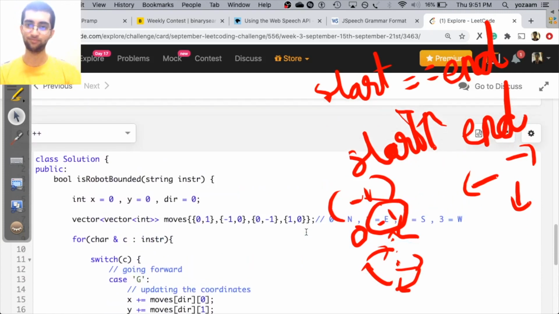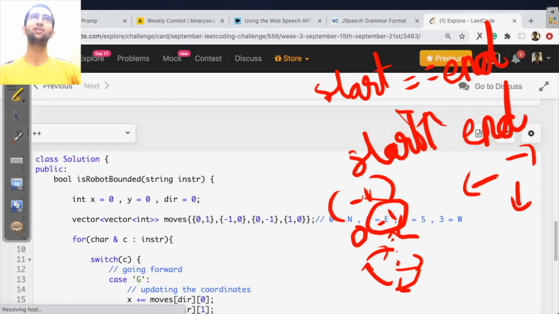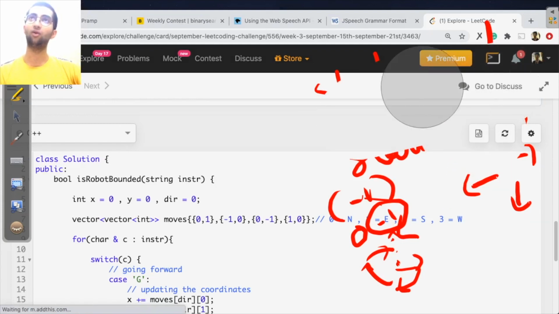Do let me know, is it a nice idea to write on top of the screen with this open board software? I like it.